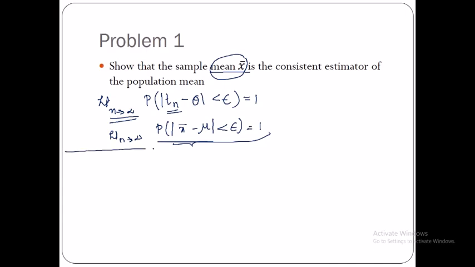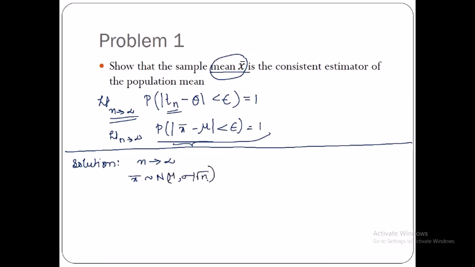Okay, now keeping this aside, I'm going to start with our x bar. So we already have a condition that n is infinity, so x bar follows a normal distribution, I assume. So normal, mu, sigma by root n.